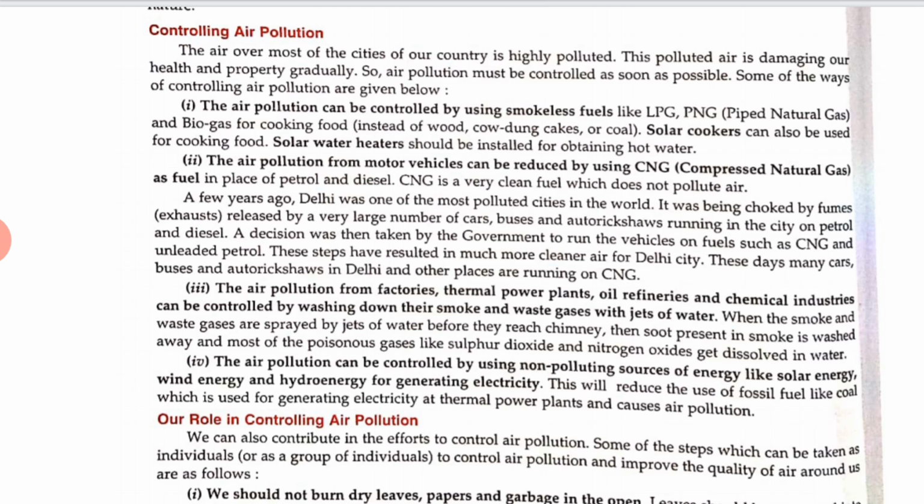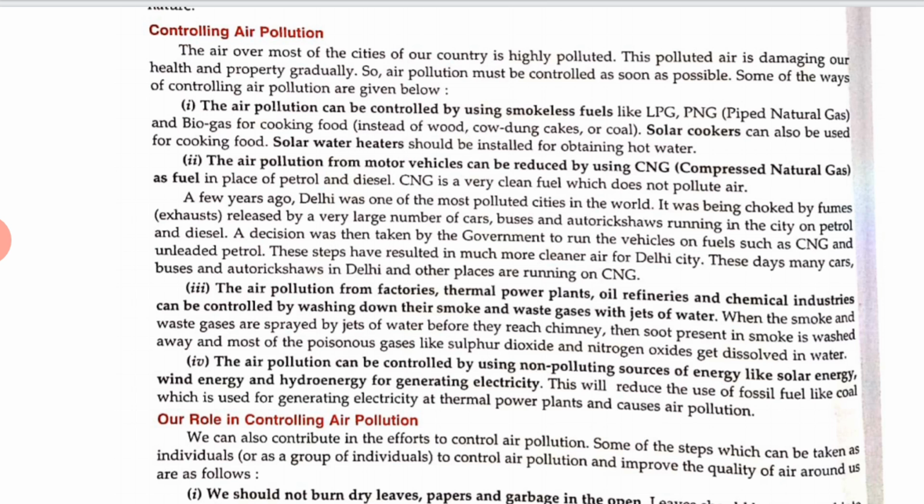Now, air pollution from motor vehicles can be reduced by using CNG, that is compressed natural gas, as a fuel. Air pollution from factories, thermal power plants, oil refineries and chemical industries can be controlled by washing down their smoke and waste gases with water. Air pollution can also be controlled by using non-polluting sources of energy like solar energy, wind energy, and hydrogen energy for generating electricity. So, in this way we can control air pollution.